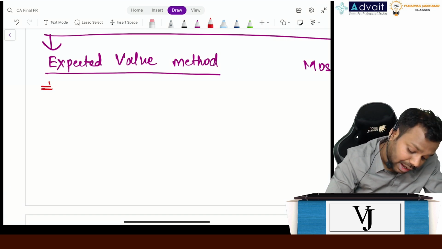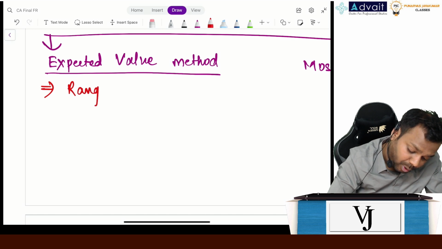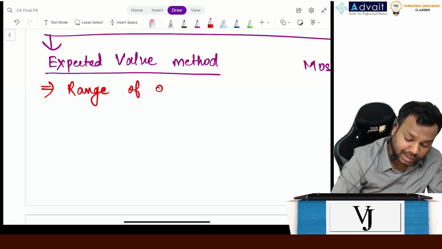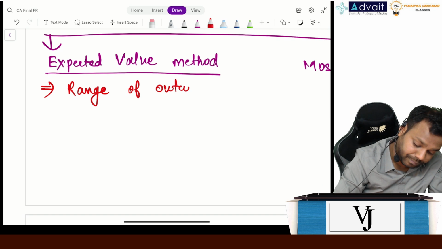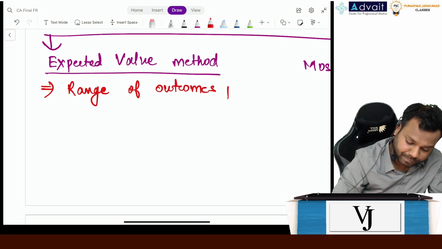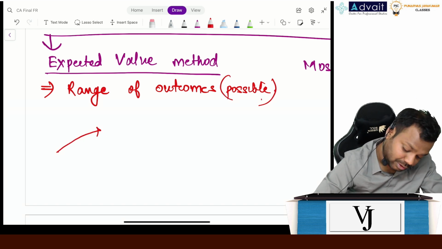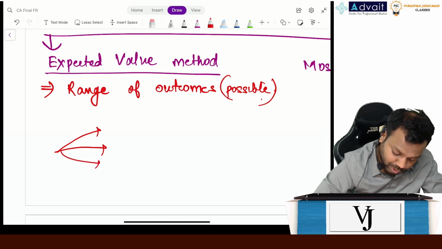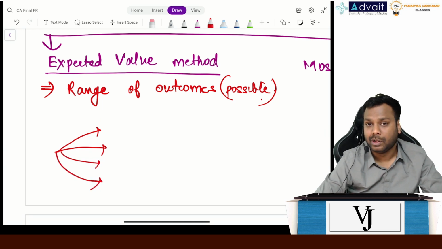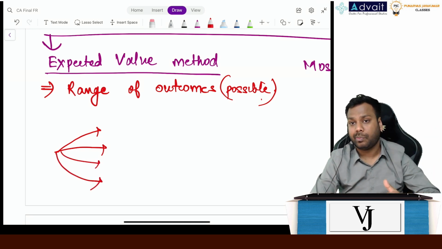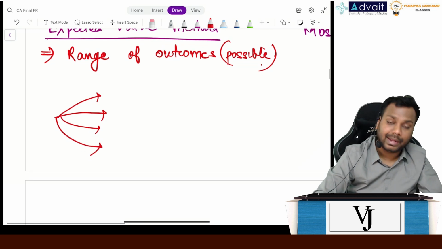When there is a range of possible outcomes, meaning it can happen this way, this way, or this way. So I have a range of possible outcomes. In that case, I take the expected value method.